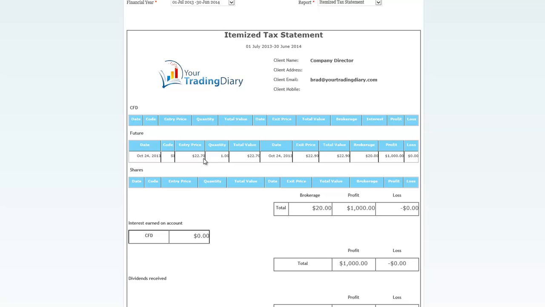The actual total value is $113,500. It isn't $22.70. And the same with the total value on the exit, that will be 2,290 cents times $50 a cent, 114,500. So the profit's still the same, but just the total value is incorrect there for the futures.